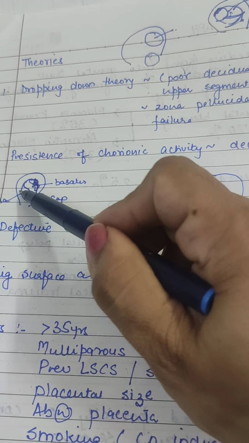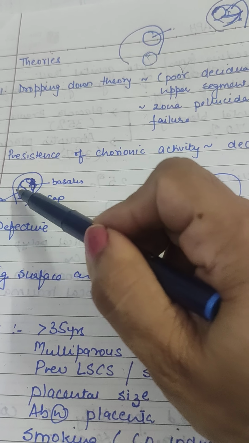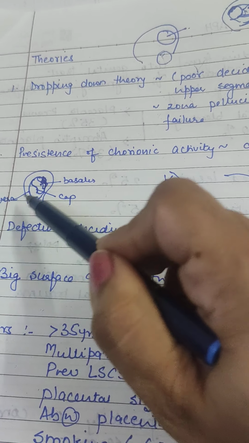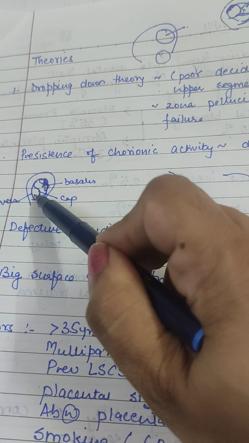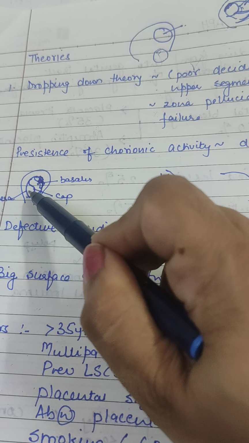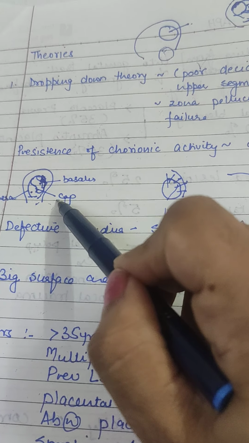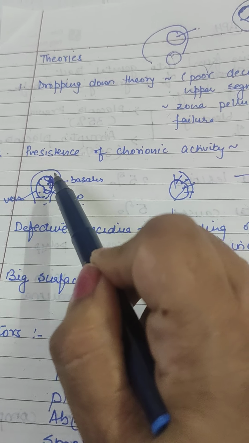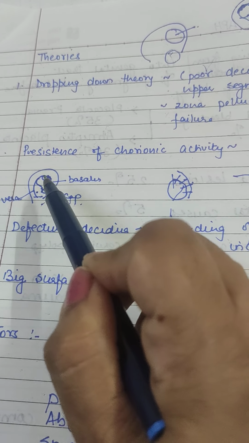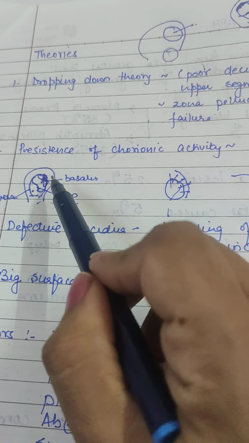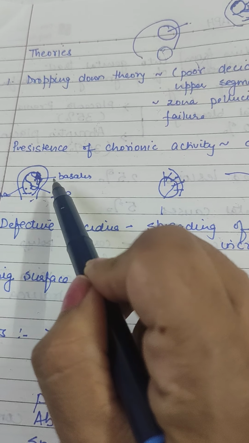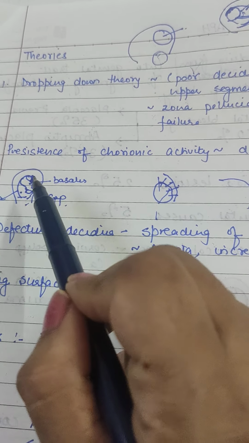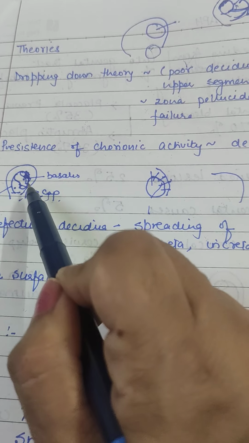And this part which is away from it is the capsularis, and this part is the decidua vera or decidua parietalis, and this is the endometrial cavity. We all know this endometrial cavity will obliterate because decidua capsularis and decidua parietalis fuse with one another and the entire embryo will grow over here. So the chorionic activity should take place only at the decidua basalis, but in many cases the chorionic activity takes place at other places also.